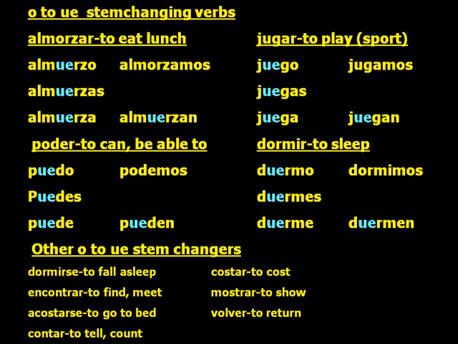Jugar. Technically U to UE. Juego, juegas, juega, jugamos, juegan. And finally, dormir, to sleep. Duermo, duermes, duerme, dormimos. And finally, duermen. Note, students, once again, do not stem change the nosotros form. Again, don't stem change the nosotros form.